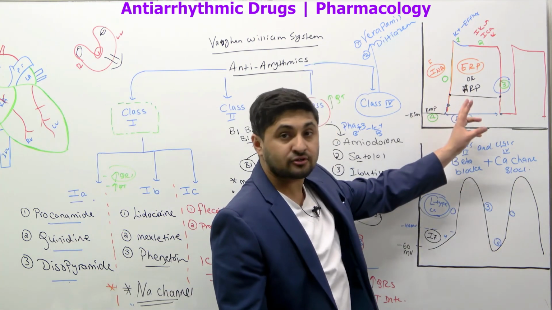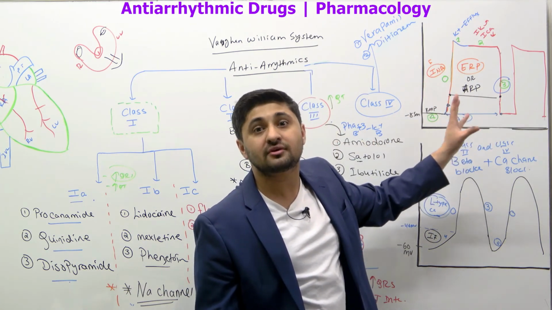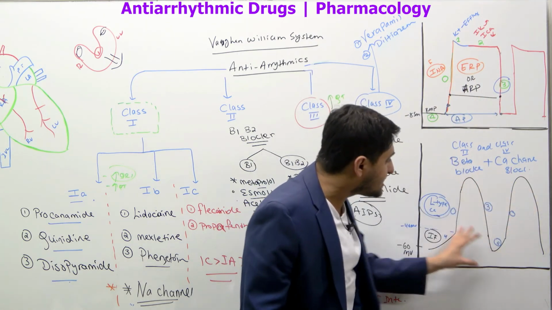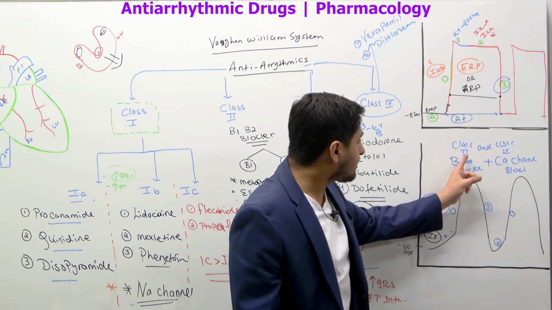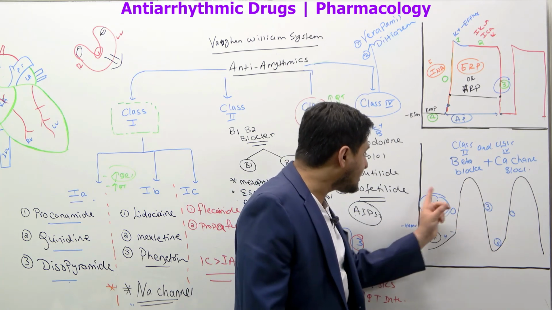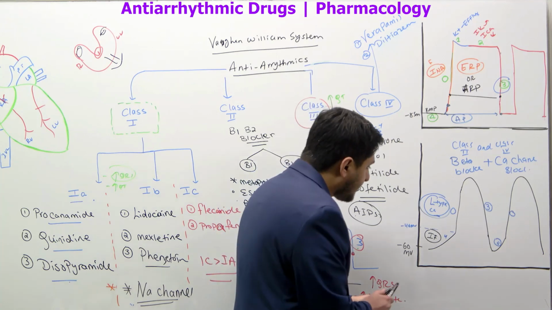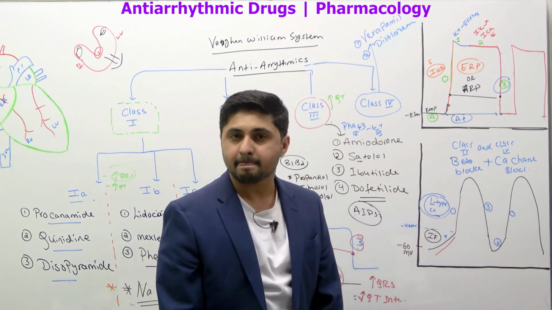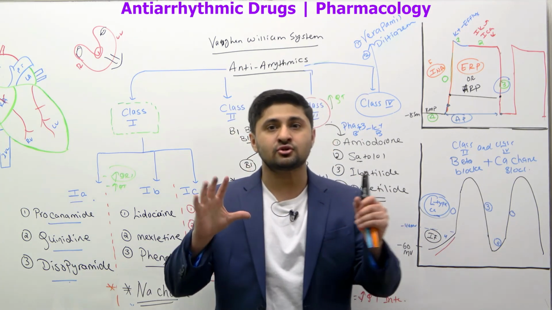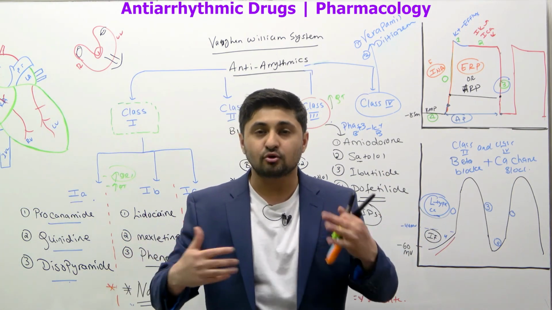Know about this effective refractory period and action potentials, and have an idea of how class 1 and class 3 drugs work on this graph right here. Class 2 and class 4 work on maybe this graph. Class 4 is a calcium channel blocker, so it usually works on the L-type calcium channel. The beta blocker can change this funny current. We'll talk about how this graph changes. This is an intro, to give a bigger clue and list out all the drugs that we'll be studying.